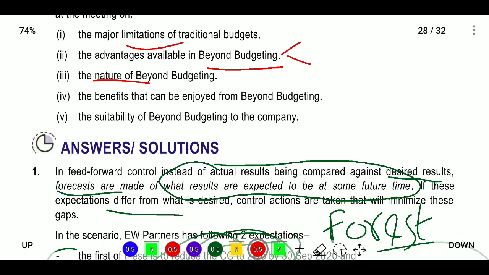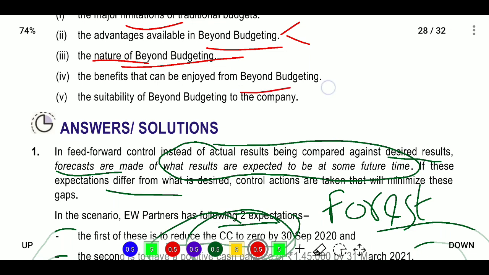Where in the top down budget we will go for a more participative way, and a level of improvement is achieved, and here simple modification can deal with great deals. Here we will prepare the forecast. This is the nature of beyond budgeting, and the benefits that can be enjoyed from beyond budgeting. What benefits do we have? It will help with work coordination, it will reduce target cost, and it will motivate employees. We will explain all this, and it will eliminate behavioral aspects. So we will explain all these points in that meeting. Then our shareholders will accept the move from traditional budgeting to beyond budgeting.